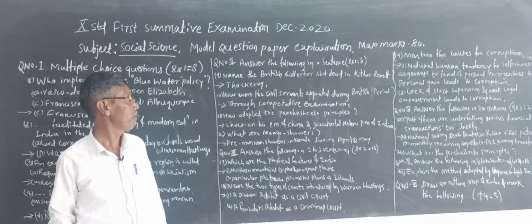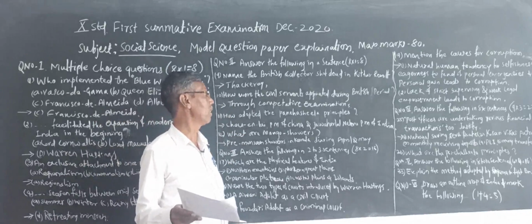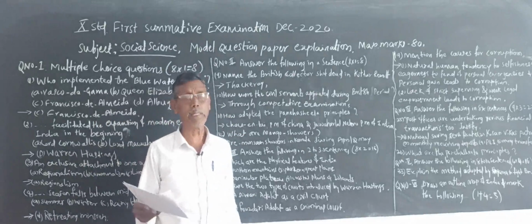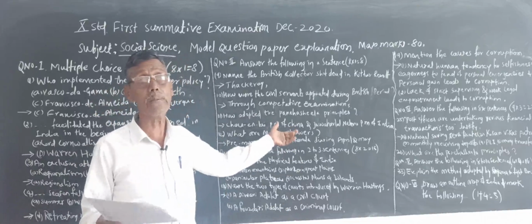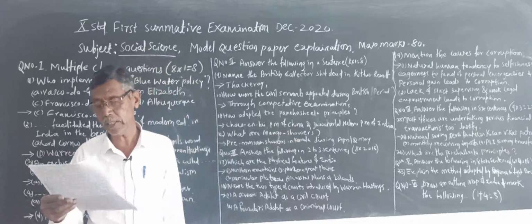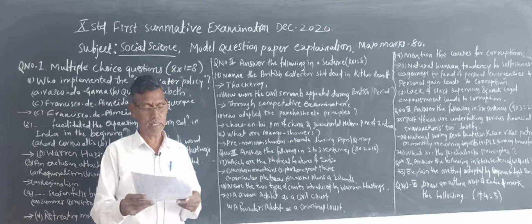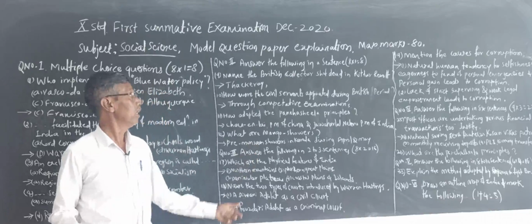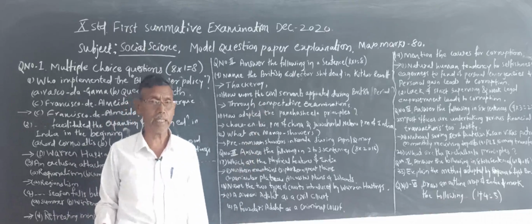Now the next question: how were the civil servants appointed during the British period? During the British period, the civil servants were appointed through competitive examination.